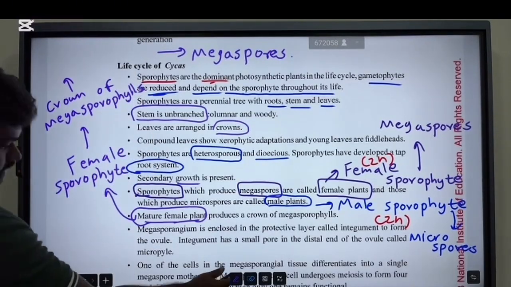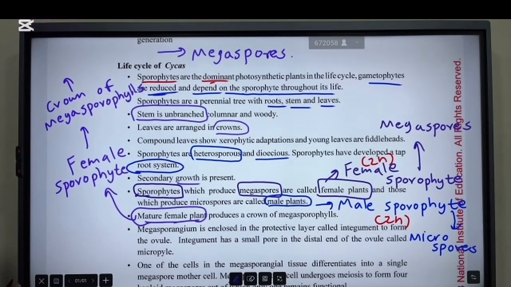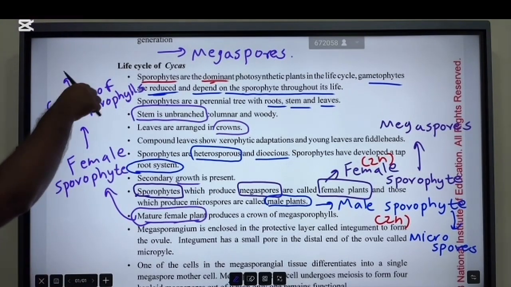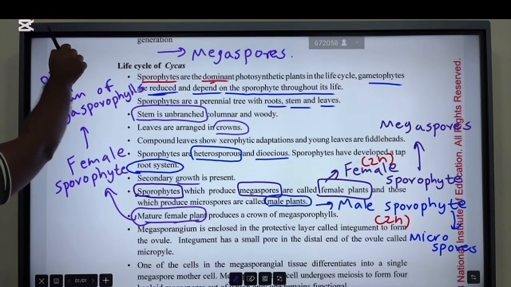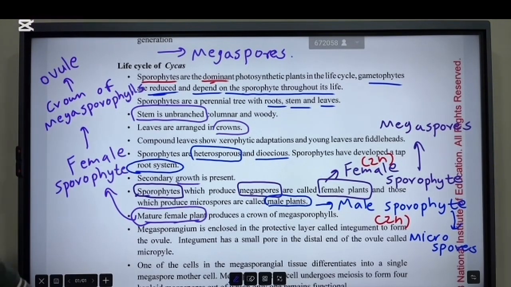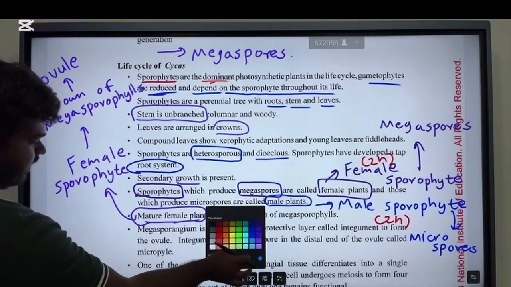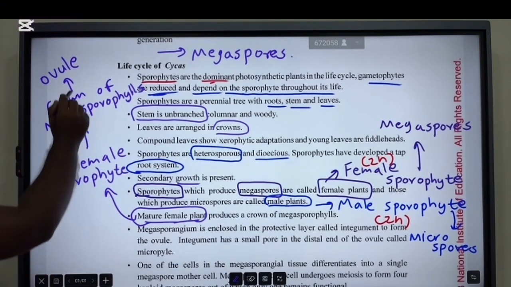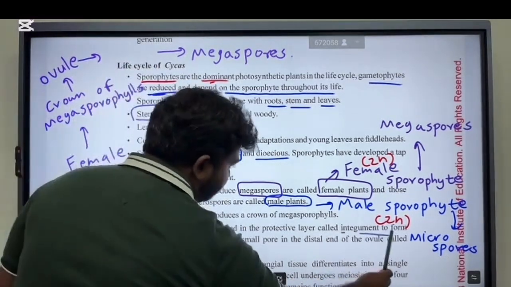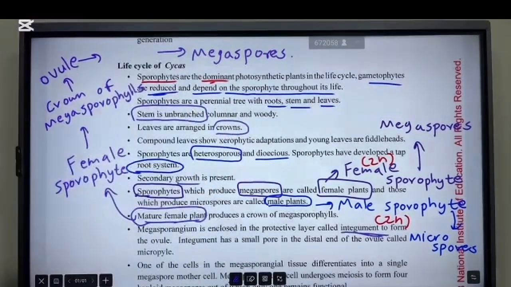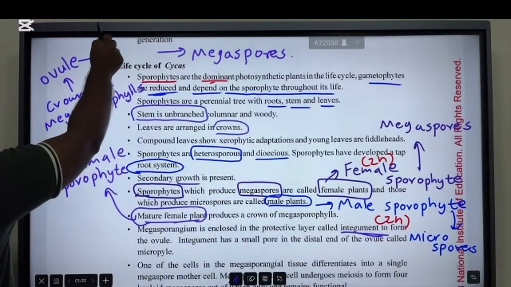Okay, so here I didn't explain about the ovule yet, but in the crown of megasporophyll there is something called ovule. I will explain about it, but since you are writing this, I will write this here. So ovule, within the ovule, it contains the megasporangium, right? In megasporangium, and there is also protective layer called integument. All right. So just write the megasporangium here.